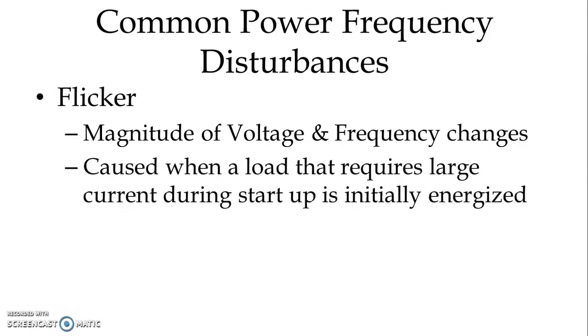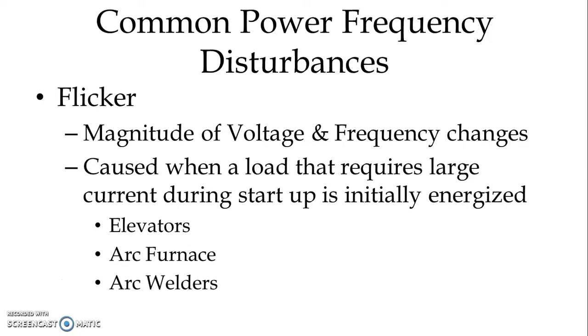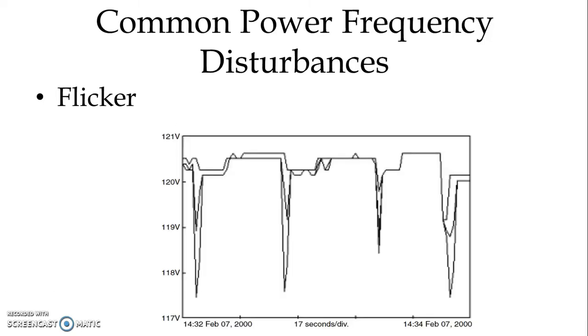Flicker is normally caused when a load that requires a large current during startup is initially energized, like elevators, arc furnaces or arc welders. This is one of the events we recorded during elevator starting, and we can see a change in voltage magnitude and a flicker in the connected lighting load.